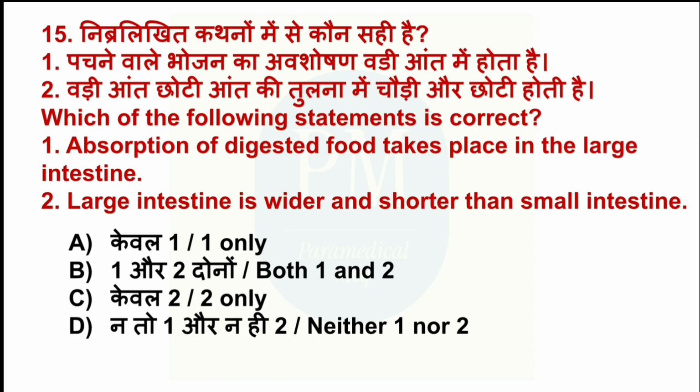Which of the following statements is correct? 1. Absorption of digested food takes place in the large intestine. 2. Large intestine is wider and shorter than small intestine. Option A, 1 only. Option B, both 1 and 2. Option C, 2 only. Option D, neither 1 nor 2. The correct option is option C, 2 only.